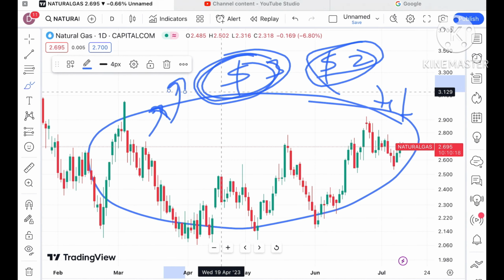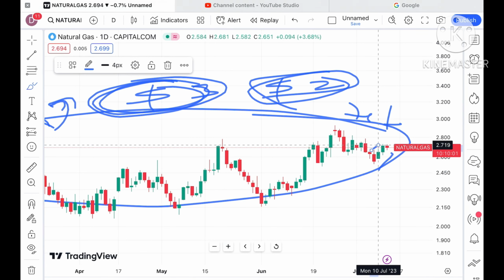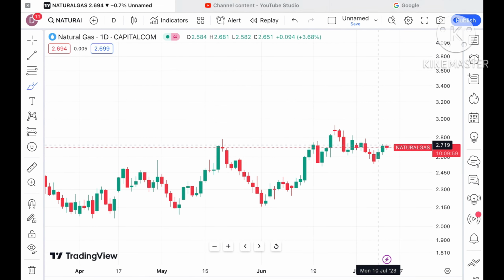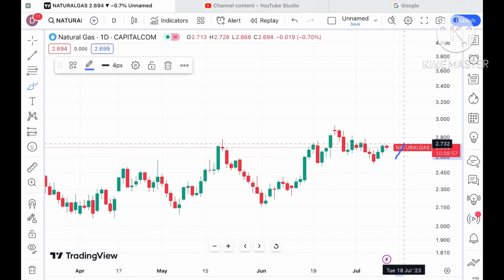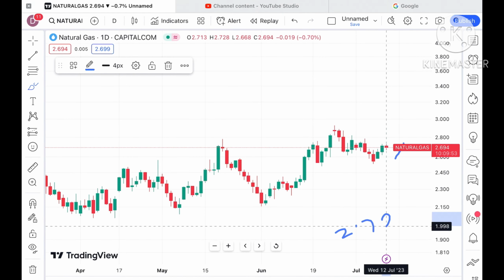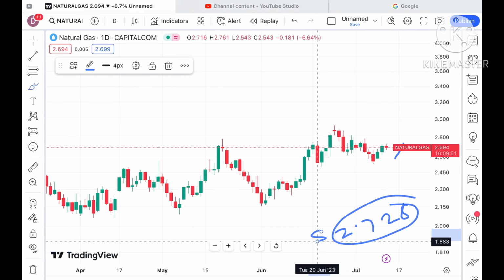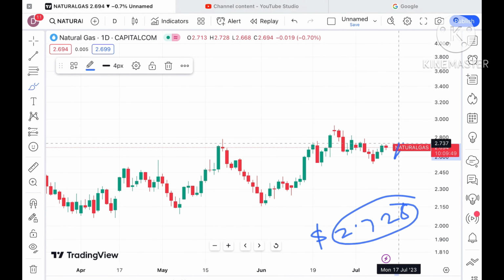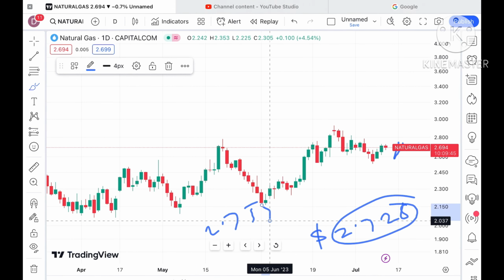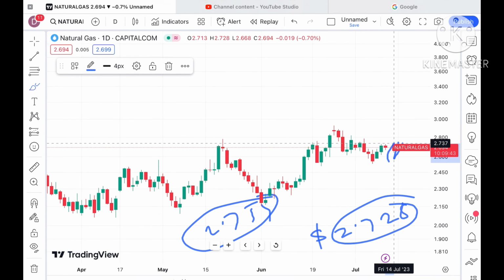So look at this particular chart, a level of $2.694. There is a continuous upside we have seen. Suppose the price sustains this level, and there is a high chance that it can sustain and cross a level of around $2.728, which is already a weak resistance, so chances are high it can go towards a level of $2.754. And if the price moves above that level, chances of touching a level of around 2.785 are there.